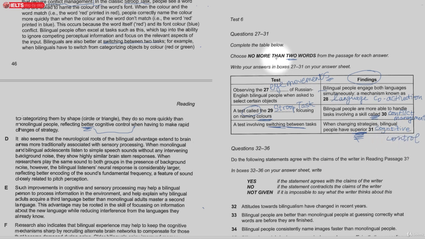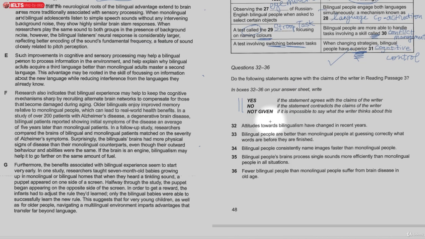Okay, and we're just double checking. Two words. Remember, this is a hyphen, so it's not a problem. That's one word. So co-activation, language. Good. We've done all that. Okay. Now we move on to 32.